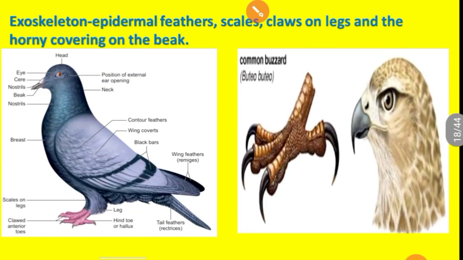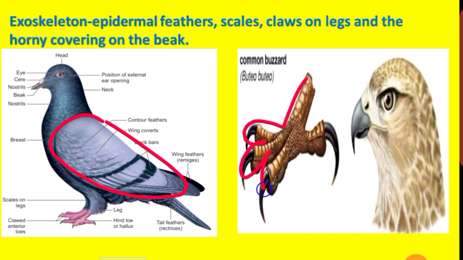And then exoskeleton. The exoskeleton is actually epidermal feathers. See the picture. Epidermal feathers. Then scales. The toe part has scales. And then the toe part contains a curved nail-like structure called a claw. A claw is curved like a hook, whereas a nail is flat. So we call this a claw. It has a curved pointed end and is on the legs.